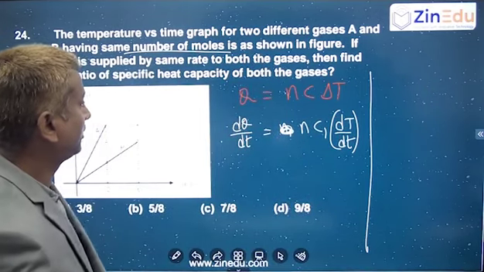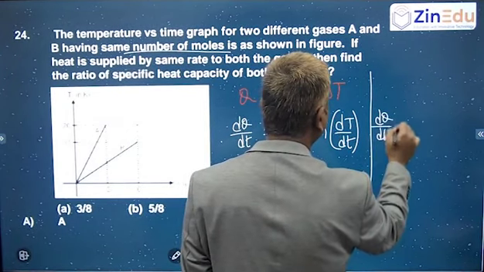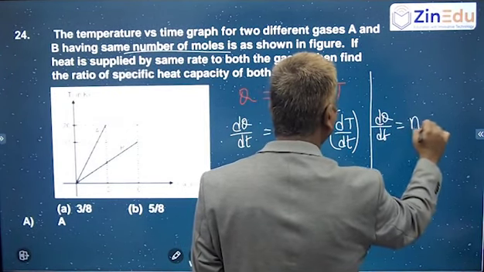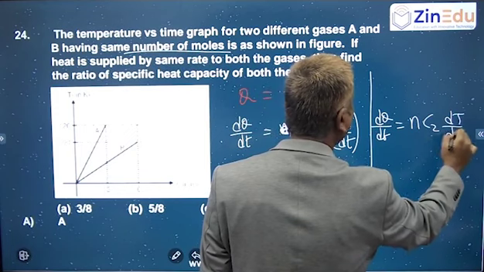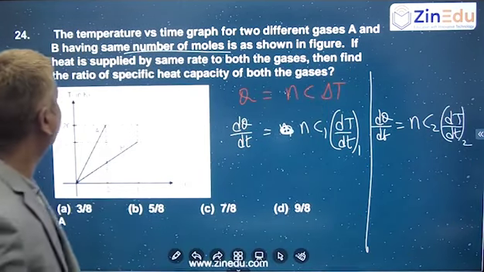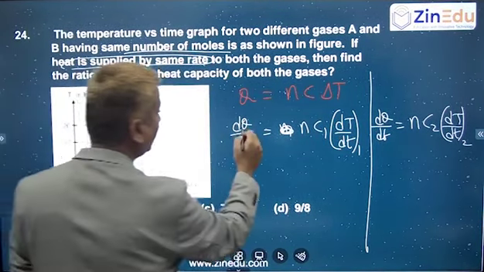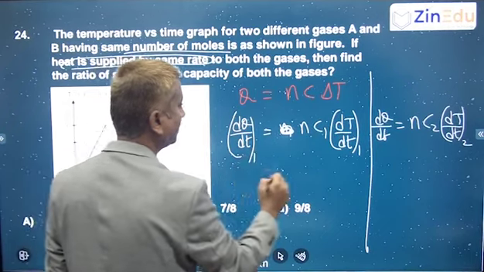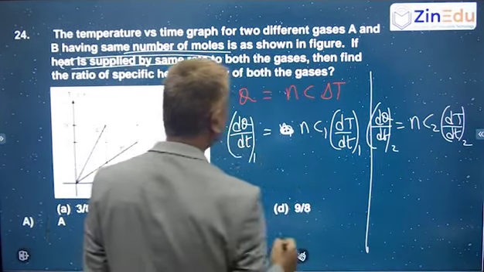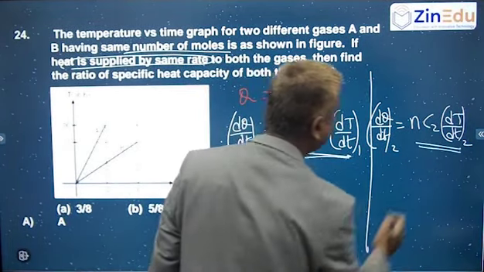This is the first case, dQ by dt. The second case, dQ by dt is the number of moles are same, C2 into dT by dt in the second. This is the first case, this is the second. And if heat is supplied at the same rate, the rate of supply of heat is same. So dQ by dt in the first case and second case are same. So this and this are same. So that means this value and this value has to be same.